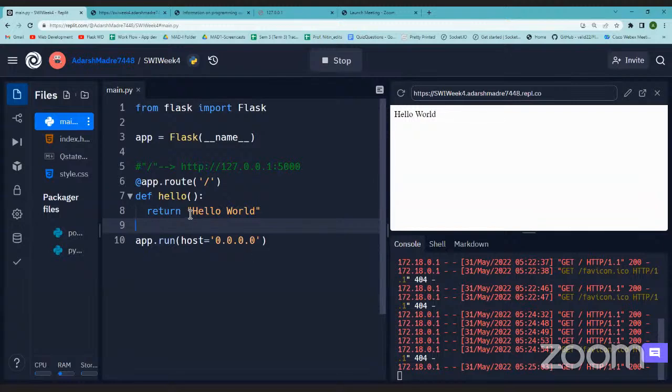Now, when you go to this URL, you will see hello world. What we are asking it to do is render some HTML page when I go to this URL, the base URL, right? There is one method in Flask specifically for rendering templates. Now what is this template? I'll show you.